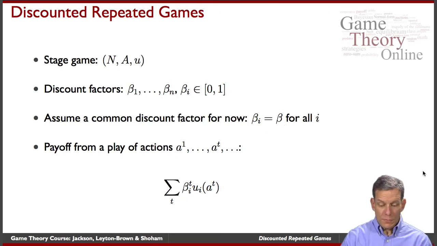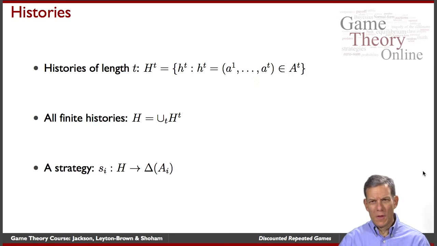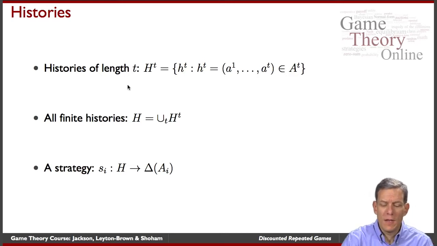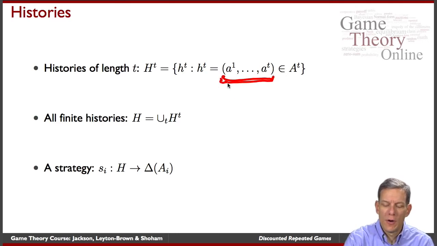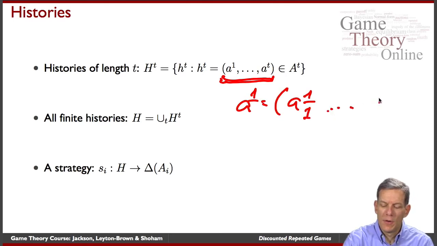Okay. So when we look at these games, again, players can condition their play on past history. So a finite history of some length t is just going to be a list of everything that's happened at every date. So here, a1 is equal to a profile of what every player did in period 1.